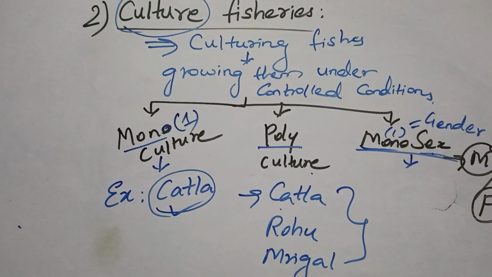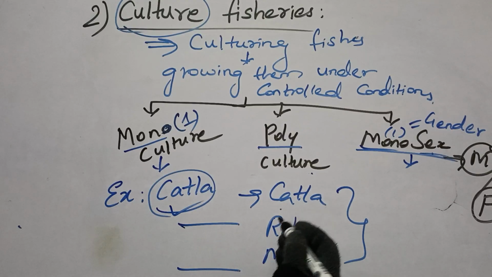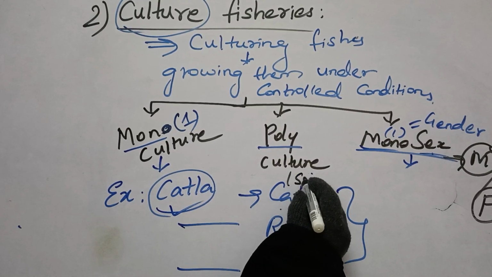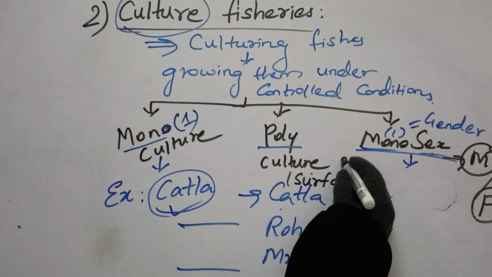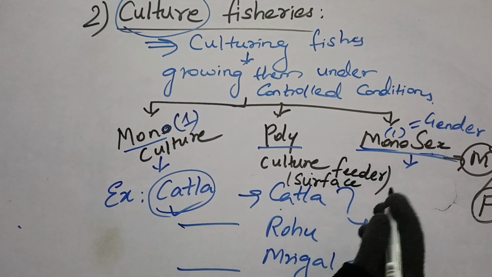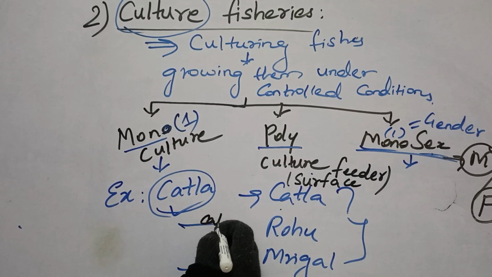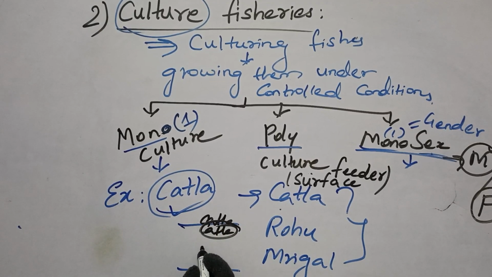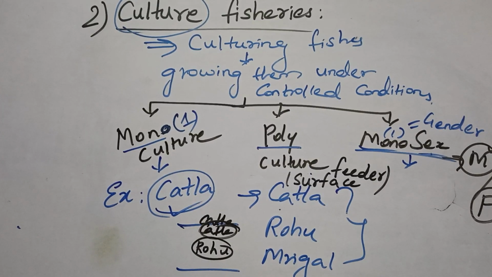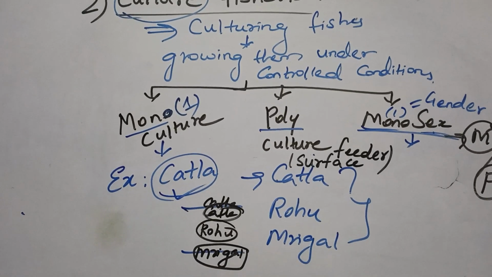So here Catla, Rohu and Mrigal are going to be grown together. How is it possible? If you assume a water body like this, Catla is a surface feeder. In the sense it prefers to stay at the surface, not exactly on top but here. Rohu is a middle feeder, it prefers to stay in the middle. Mrigal is the bottom feeder, it prefers the bottom space of the water body.